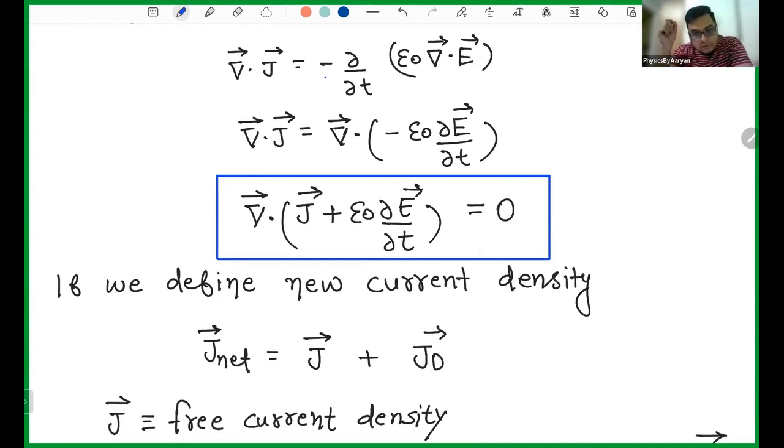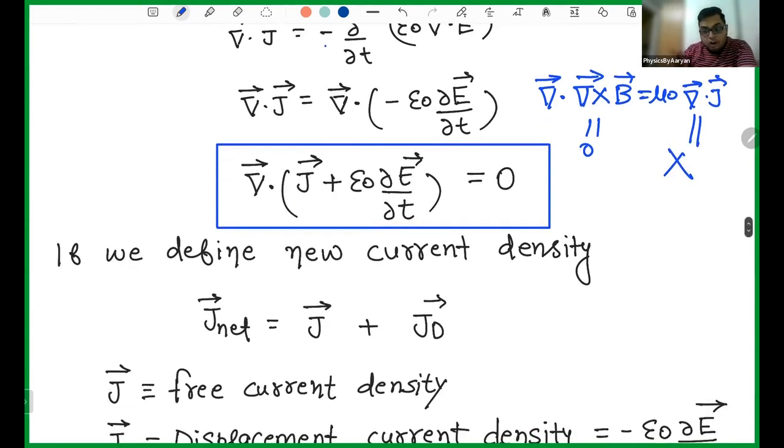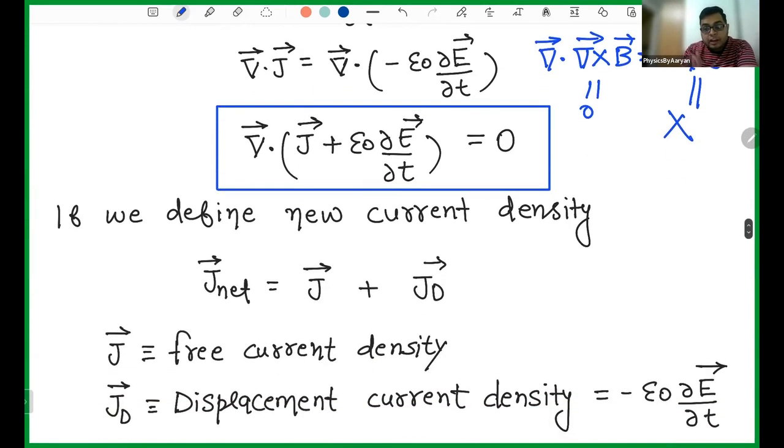So the Ampere's law has somehow got fixed. How did it get fixed? You remember the problem in Ampere's law? The problem was that on the left hand side it was del dot del cross B, and on the right hand side it was mu naught del dot J. This side was always 0, but this side was not always 0. Del dot J is not always 0, but del dot J plus epsilon naught ∂E/∂t is always 0.